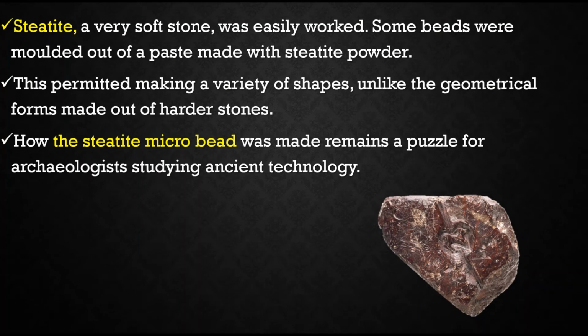And here, as we discussed, steatite. As you know, it is a very soft stone, so it is very easy to make things with this soft powder. So what they used to do is mold this steatite into different kinds of beads. Especially with steatite, there is a confusing thing for archaeologists. Even today, they are confused and wonder how it was possible. Small micro beads were made using this steatite. How it was possible is a question, and till now we don't have any answer. It's a kind of puzzle.